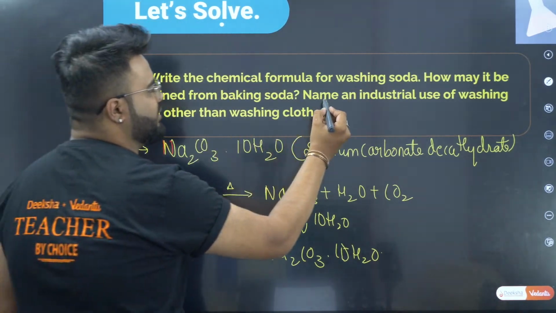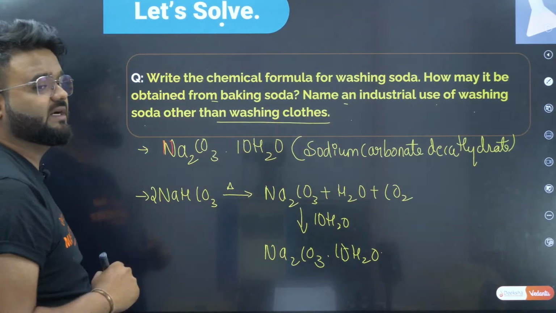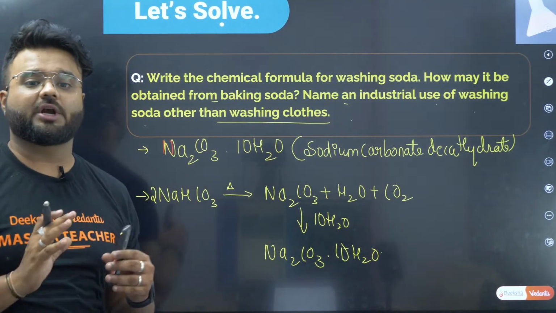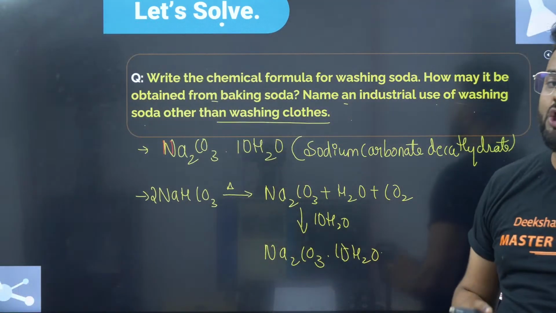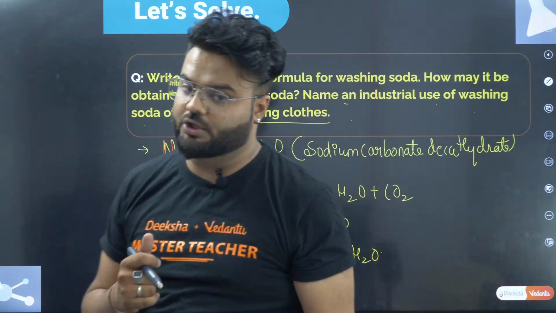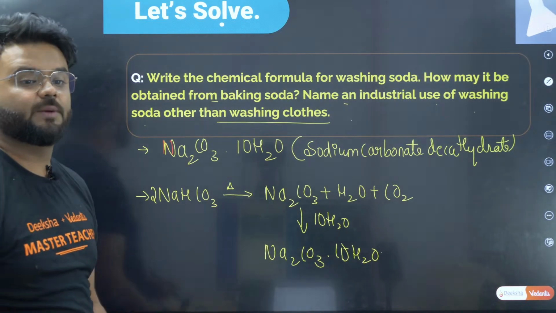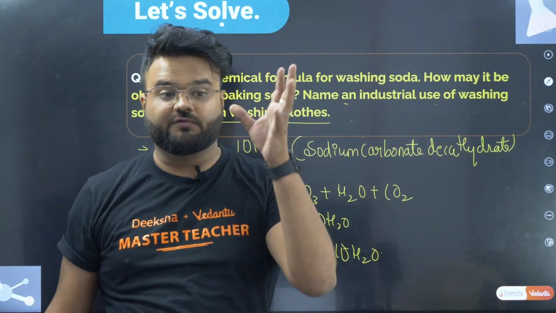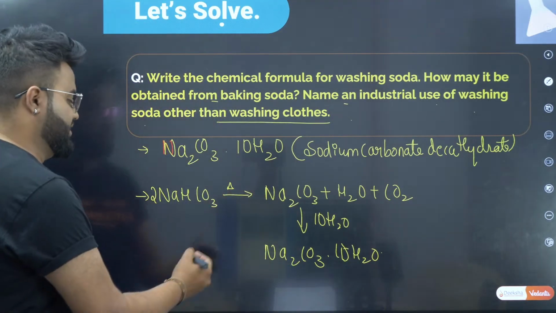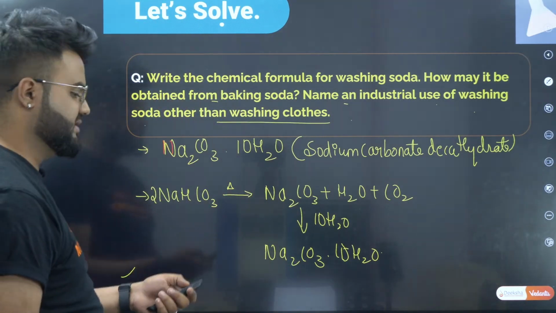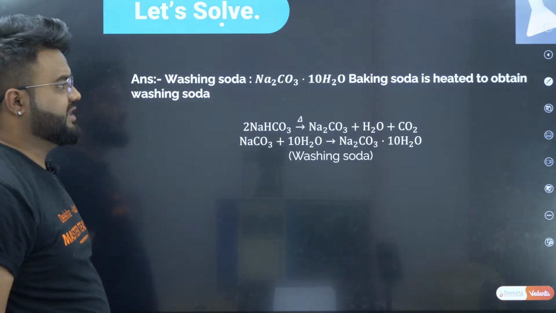Now coming back to: name an industrial use of washing soda other than washing clothes. Please understand, other than washing clothes, what is it useful for? It is used in the removal of hardness of water. Everyone knows it is used in the removal of hardness of water, and it is also used in the preparation of borax and in the glass industry, for glass utensils and glass waste. So these are the applications of this.